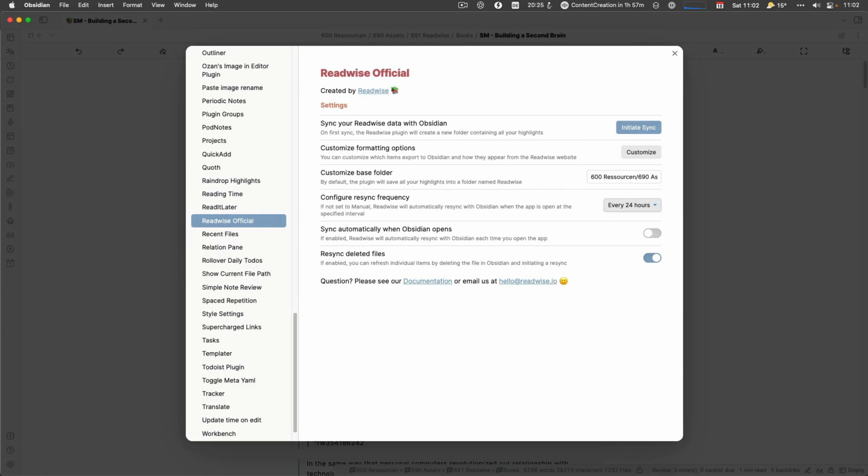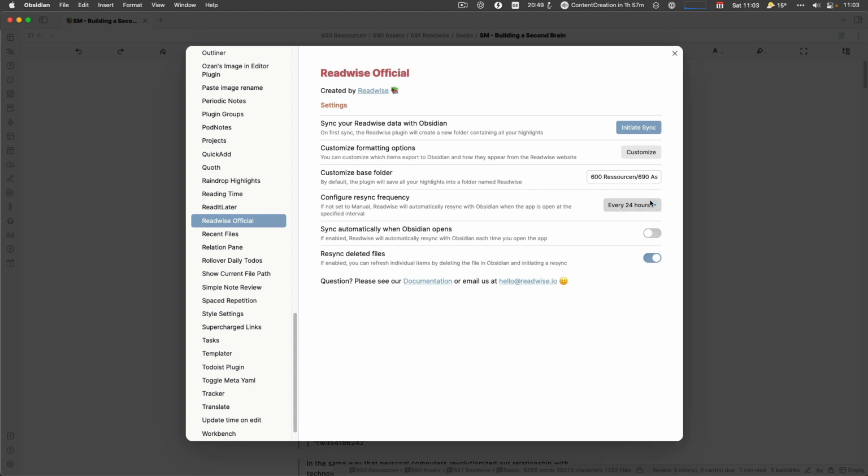And then after you've connected it, you see in my private vault, you can initiate the sync manually. There's also a command for that. You have a customize formatting option, which we'll take a look at later. You do the base folder. That's where all of the notes are coming in. And this is the inbox for me for those source material highlights, right?